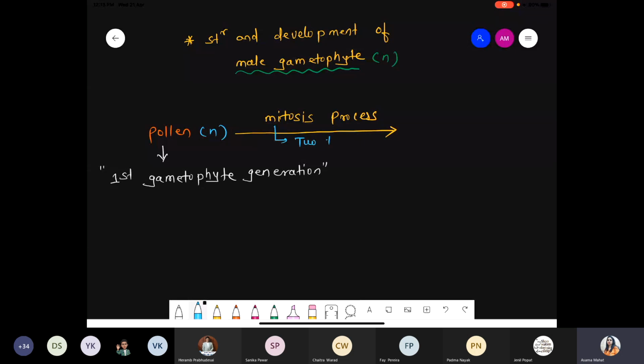So pollen undergoes mitosis two times, and at the end there is a formation of 2 male gametes. Those are haploid in nature.